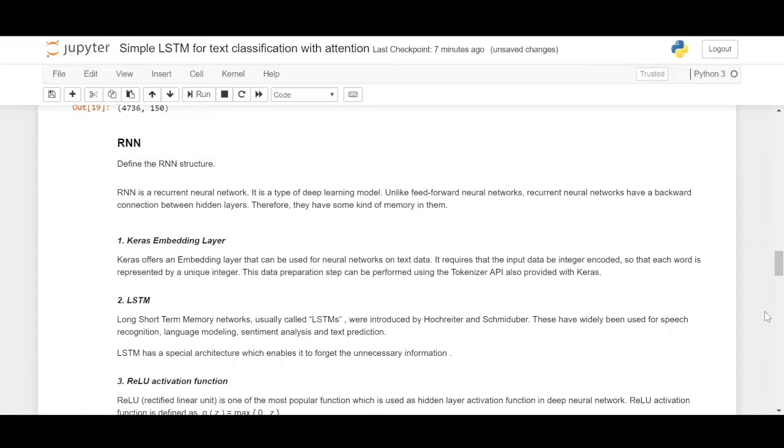RNN is actually a slightly different type of neural network than what you had seen in the CNN. The only similarity is that, like a CNN, it is a different type of deep learning model. But it doesn't behave like feed-forward neural networks. Here, recurrent neural networks have a backward connection between hidden layers. So I will show you how it looks.